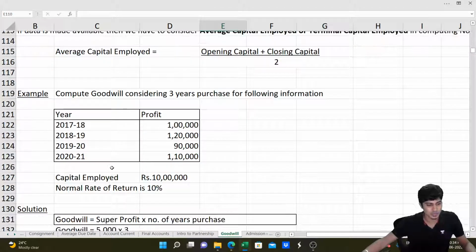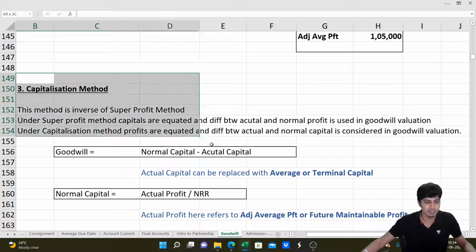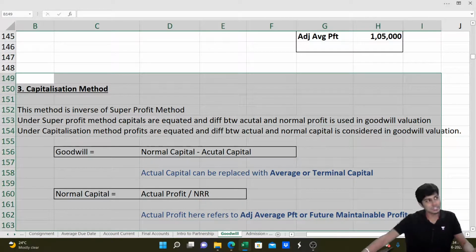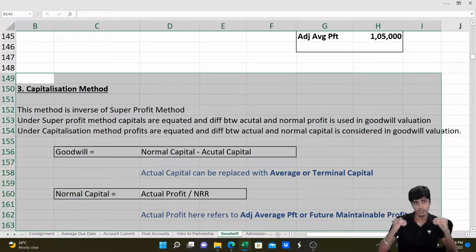Now let's go down to the next one, that is capitalization method, which is opposite of super profit method. Under this, what we do is profits are equal. My profit is 10, my competitor's profit is also 10. But my goodwill is what I've introduced lesser than what he has introduced as capital. I have introduced capital of 80,000 and made profit of 10. My friend has contributed 1 lakh rupees to make profit of 10,000. So to earn the same profit, I've introduced lesser capital. I've compensated it by introduction of goodwill. That 20,000 what I've not contributed, but I've earned the same profits as someone who's contributed is my goodwill.